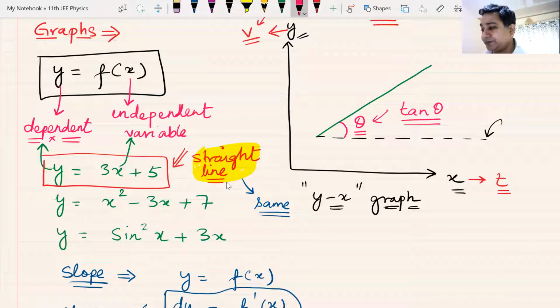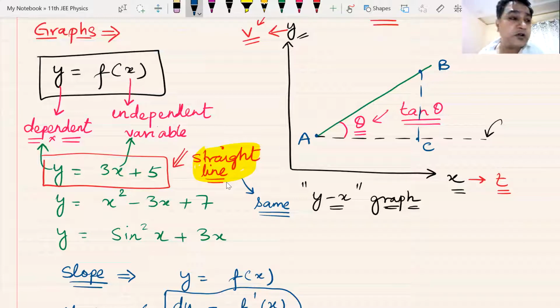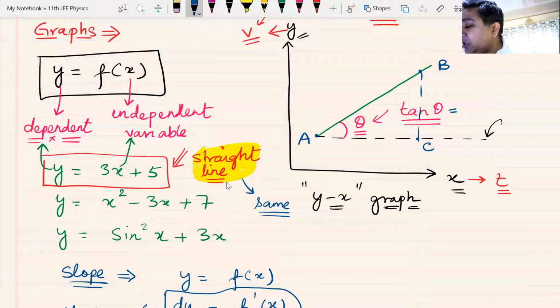Am I clear? Can I have some raised hands? We are clear with the slope of this straight line. And how did we find the slope? This is the perpendicular. Let me call this point B, this point C, and this point A. How did we get the value of this tan theta? Remember your trigonometry.